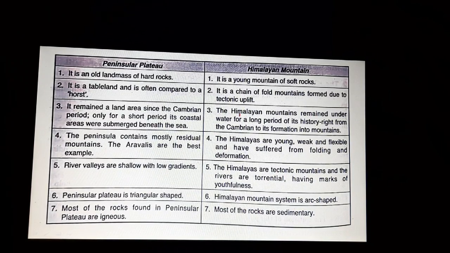But the chapter has more details, such as the further rock formation, which is not a part of your syllabus for class 12. You need to know basically the geological evolution of all these three physical divisions of India and the terminology that has been given to you in the beginning. Right, children? So that was the end of chapter number 2 of your books. Please go through the slides and then kindly see through the notes that have been provided to you. Thank you.